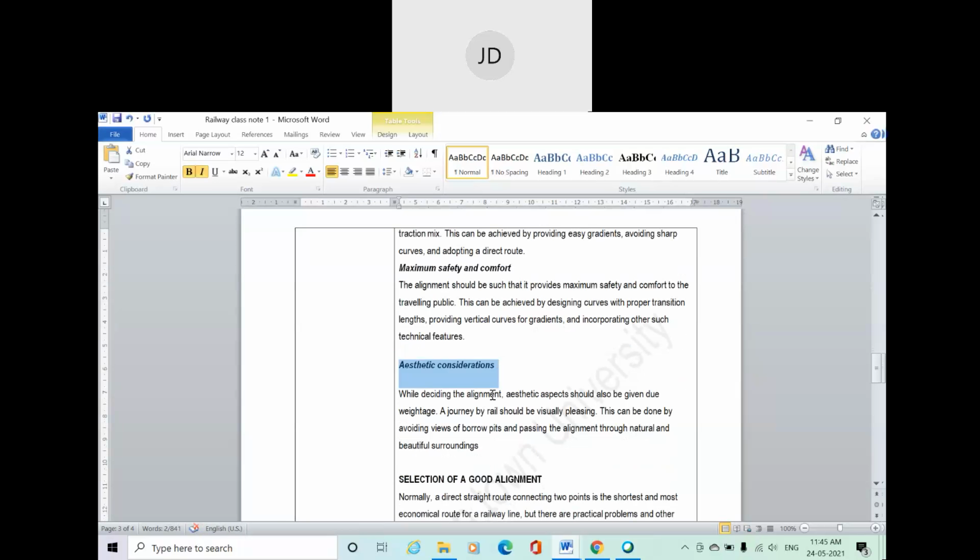Then aesthetic consideration is also one of the important matters. When a railway engineer is deciding a railway alignment, the aesthetic view near the railway track is also very important. The particular railway track should not pass through an unhygienic area; it should cross through a natural landscape. So while deciding the alignment, the aesthetic aspect should also be given due weightage.